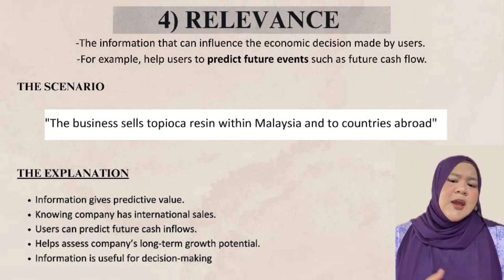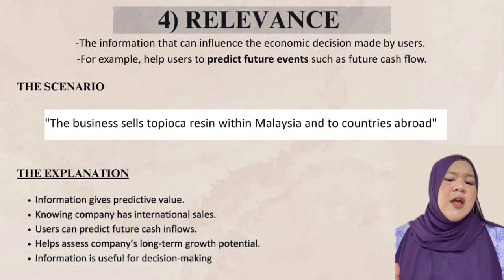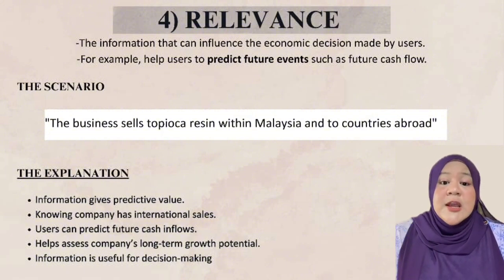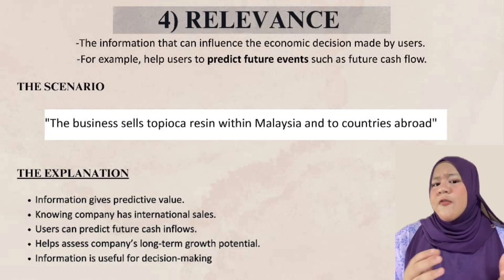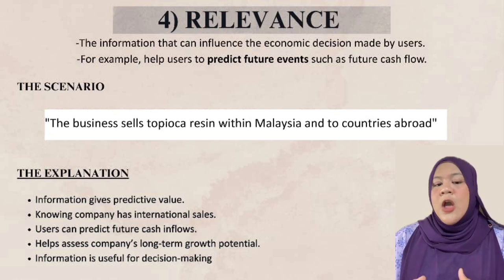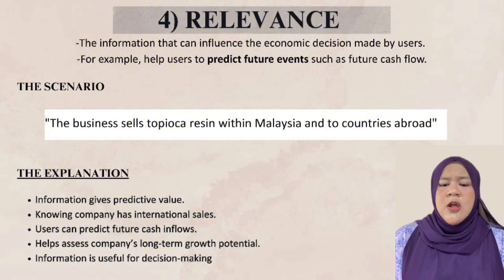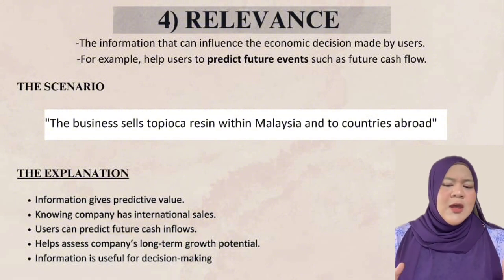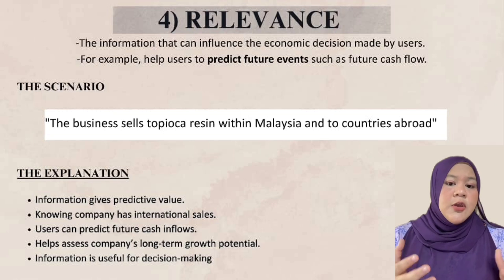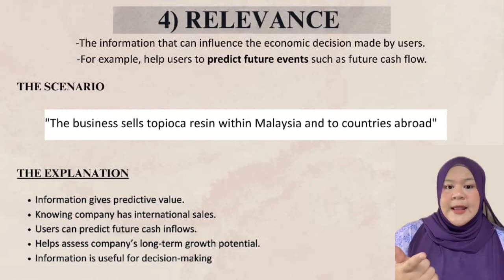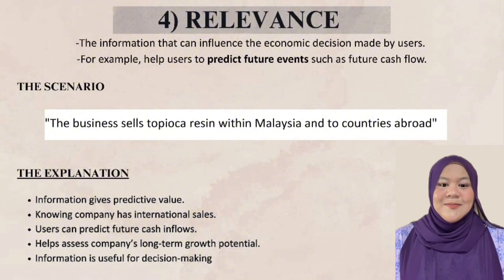Based on it, the information gives predictive value. By knowing the company has international sales, users of financial statements can predict future cash inflows and assess the company's potential for long-term growth. This makes the information useful for decisions such as investing or planning business expansion.